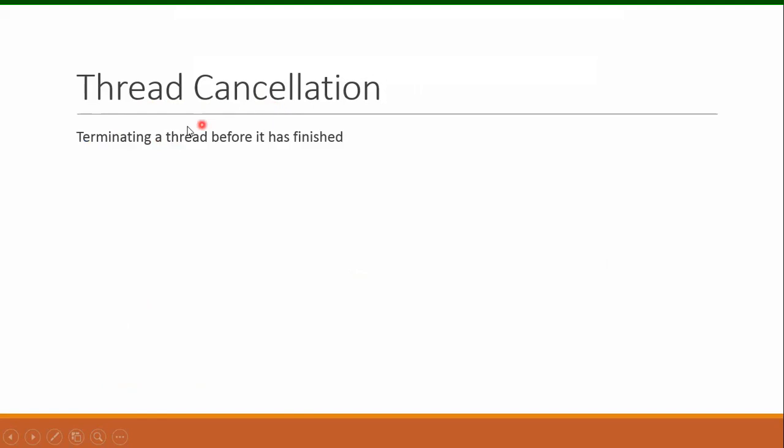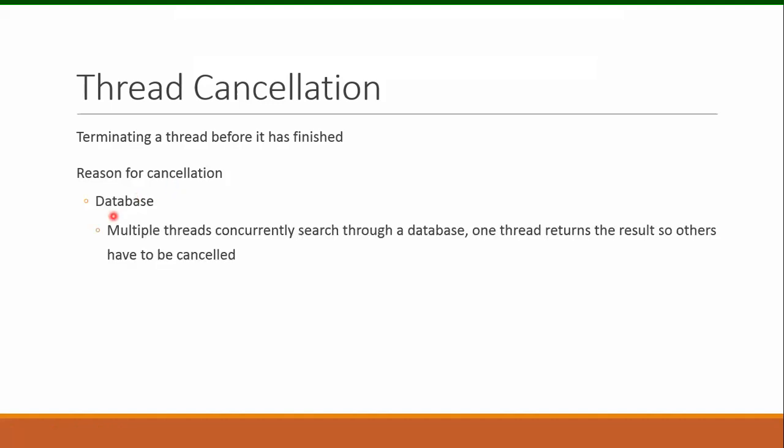Thread cancellation. Thread cancellation means terminating a thread before it has finished its execution. So why would we terminate a thread? What is the reason for cancellation? Let's take an example of a database. Suppose there are multiple threads running concurrently to search through a database, looking for some specific information.